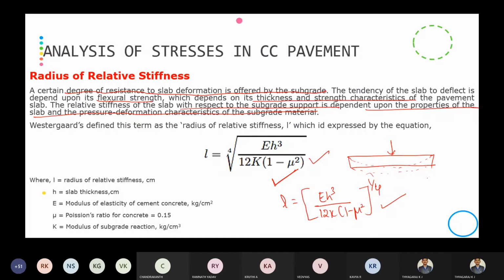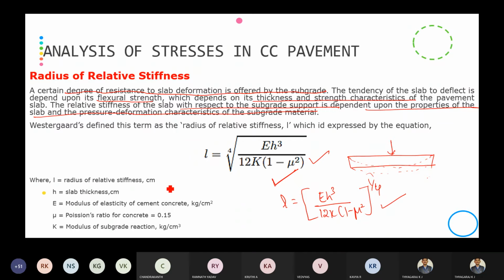In the exam, they will ask write a short note on modulus of subgrade reaction, radius of relative stiffness. Okay, write a short note on. So you have to write the formula and you have to explain the terms, whatever the terms are there. If you keep on explaining, it will be okay.